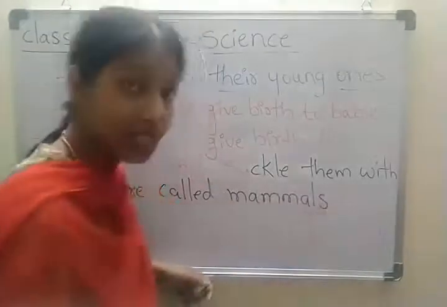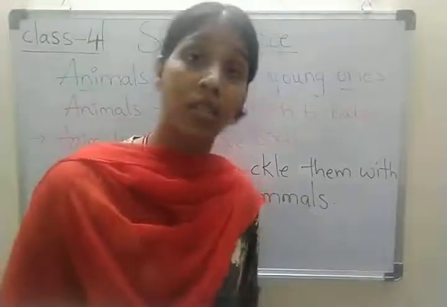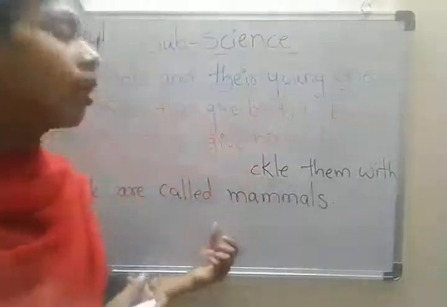What are mammals? Very good. Animals that give birth to young ones and suckle them with the milk are called mammals.